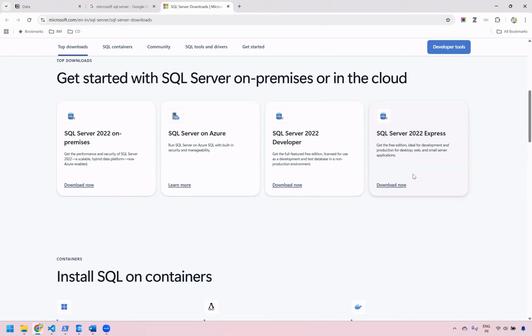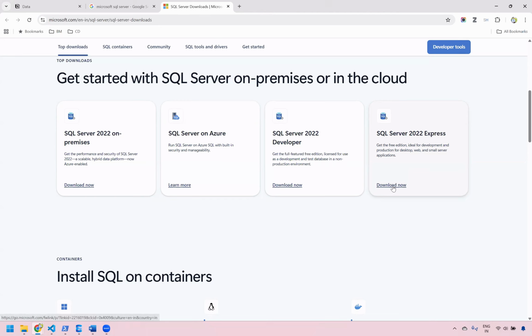To create a database, and after creating a database, we should be writing a query. So we need a place to write a query, and that query is going to speak to the database. After speaking, it gives a response. For all these things, we need software by the name SQL Server. And for our learning purposes, we can use SQL Server 2022 Express.